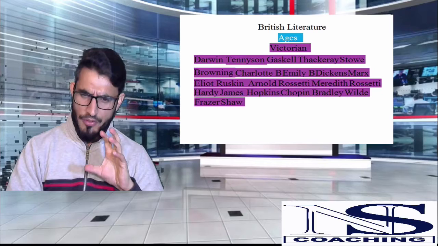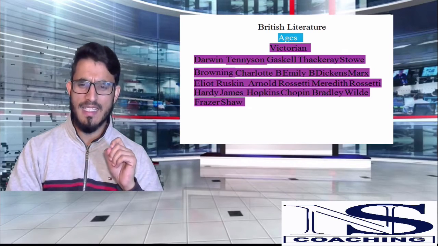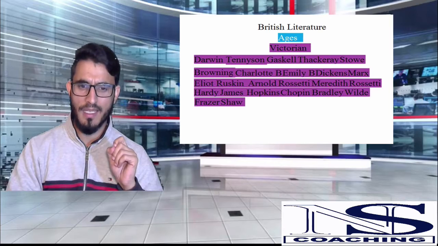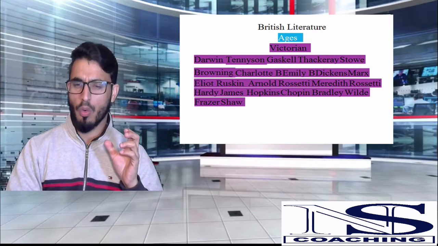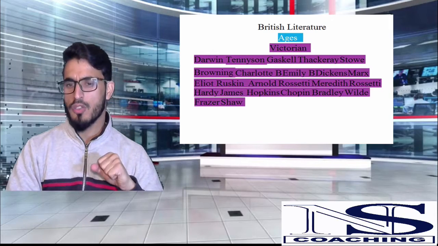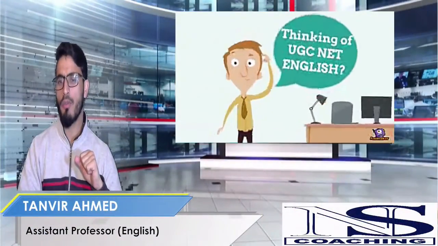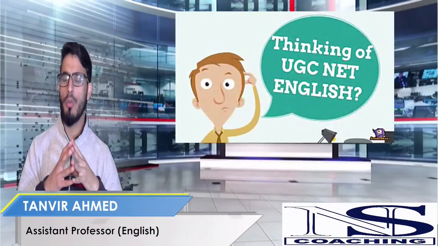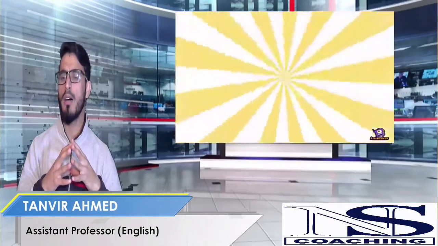Now if you have a look at Karl Marx, then we have an essayist in the form of Ruskin, and then we have playwrights like George Bernard Shaw and Oscar Wilde. So that is what we had from the Chaucerian age up to the Victorian age.